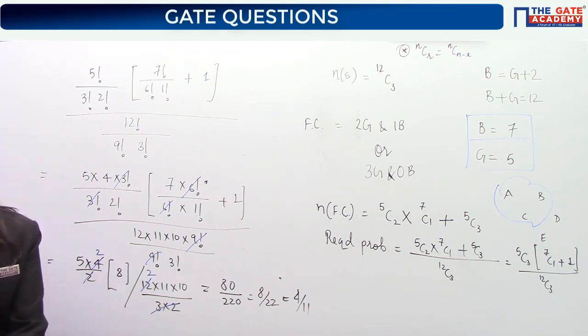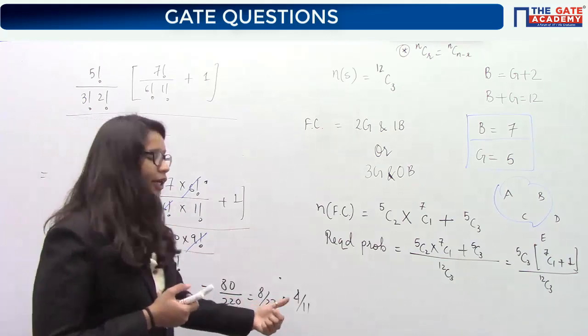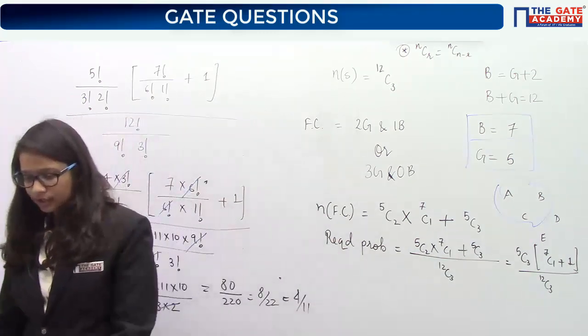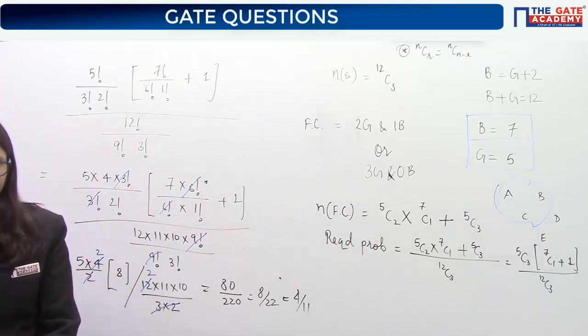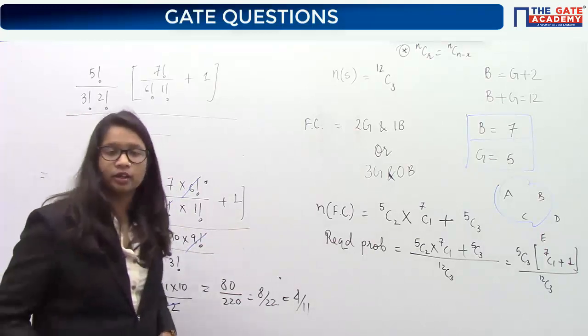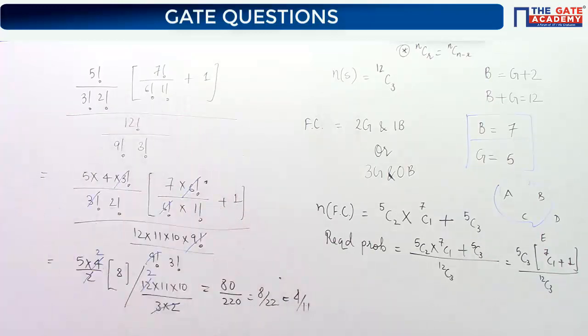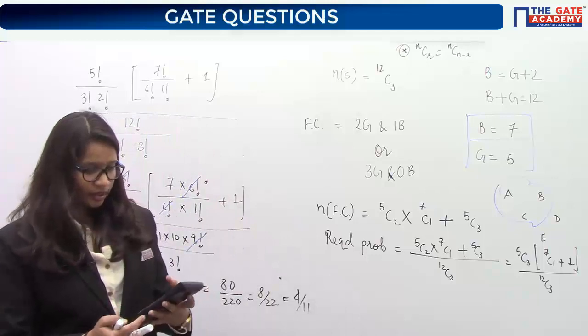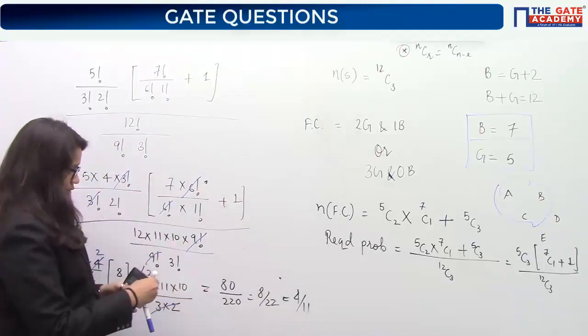Values, what is the calculator? Use the calculator and find out the decimal value of 4 by 11. Do you have calculators? Check with that calculator. I'll also bring one calculator. So, what is this value? 4 by 11. 0.3636. Okay.